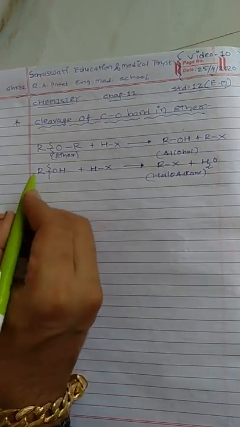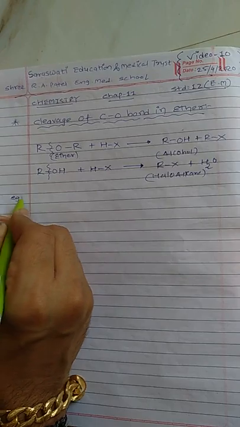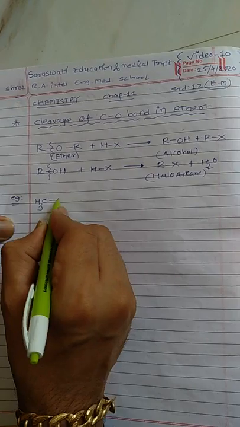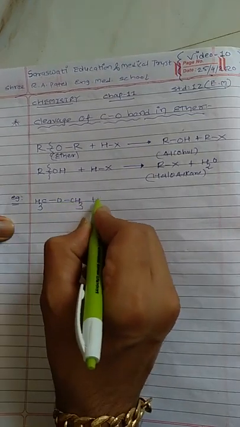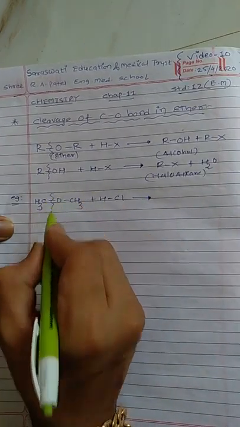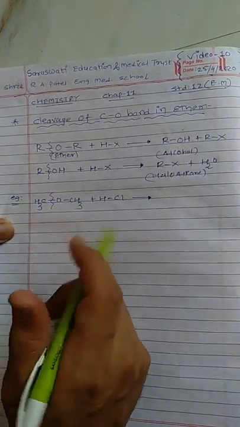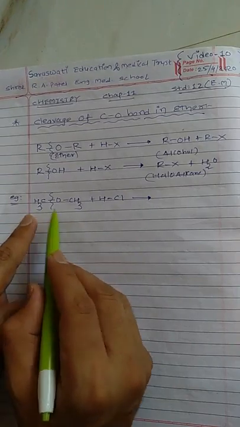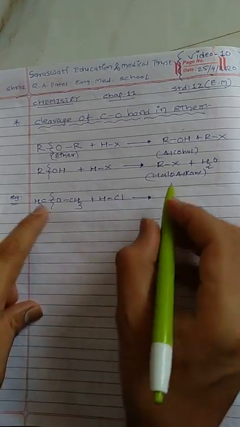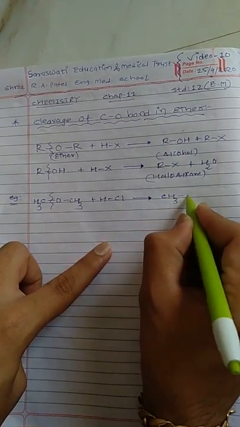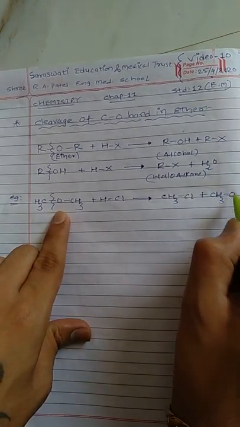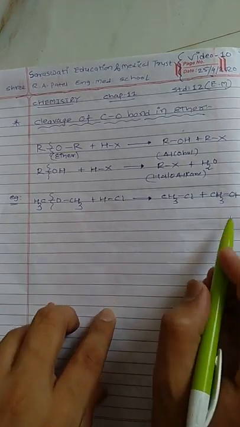Now suppose I wish to write an example, then I can write it with the help of an alkyl group like CH3, meaning methyl group, and halogen acid meaning HCl, the same reaction scheme. The C-O bond should be cleaved, so we have two possible fragments, CH3 having positive charge and CH3O having negative charge. So CH3 plus attracts Cl minus to form CH3Cl, with formation of CH3O and H, from here CH3OH.